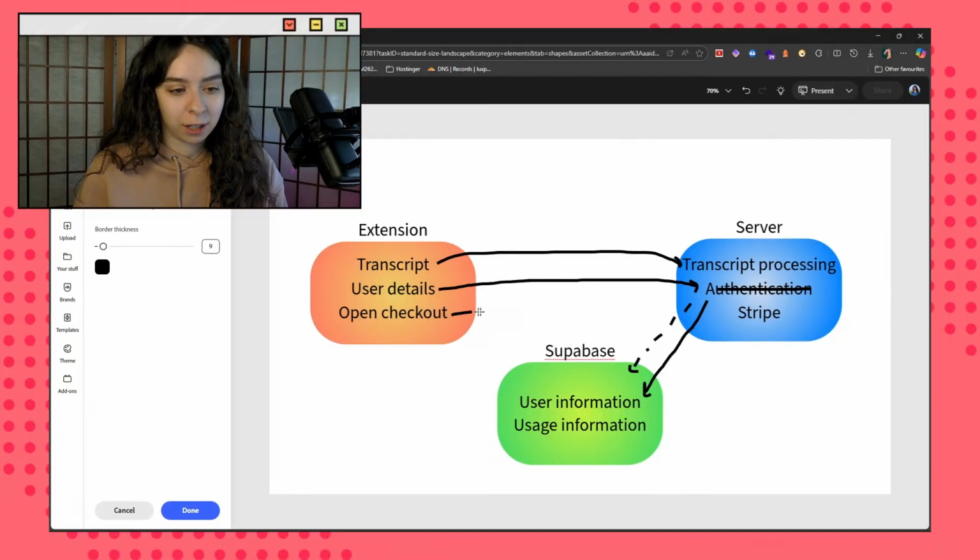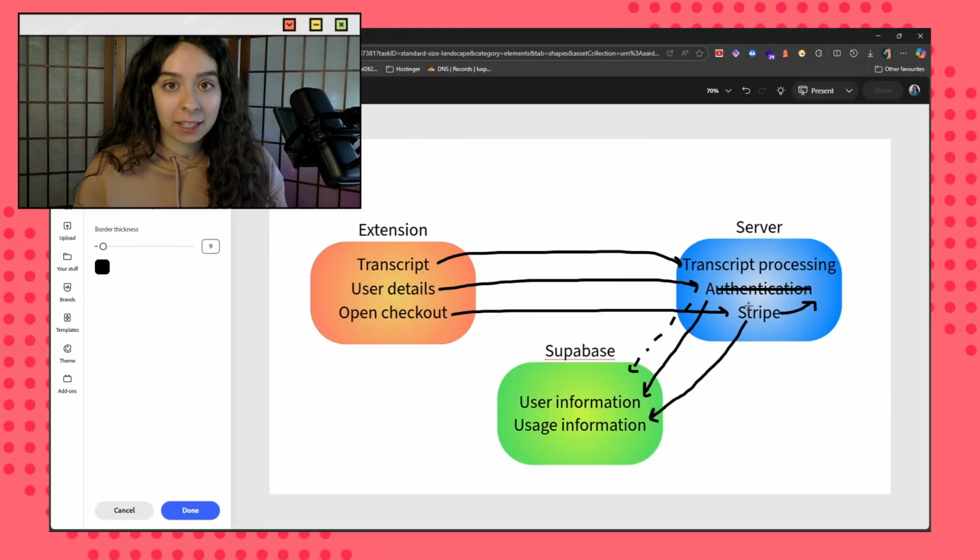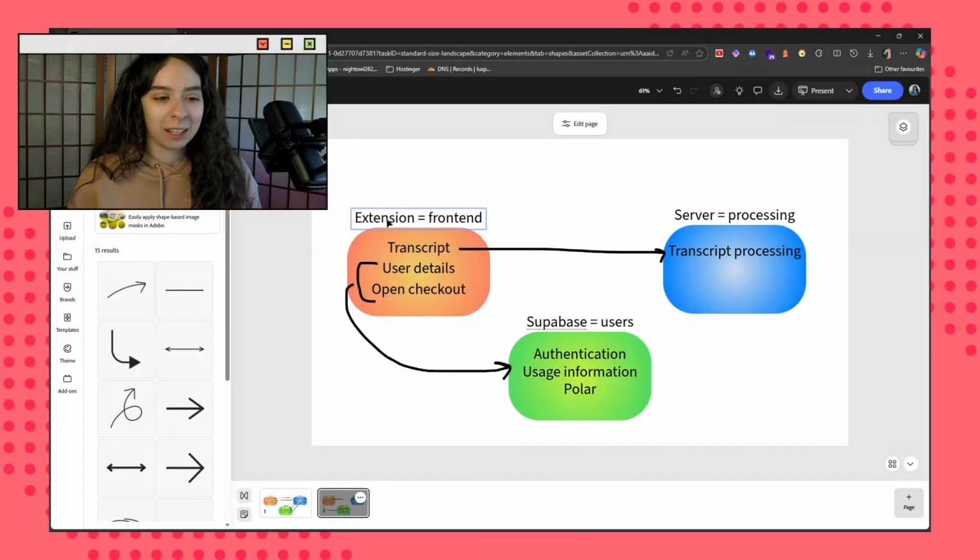And similarly for payment. So in the extension, the user opens the checkout. This is then sent to the server, and then Stripe pops up, and then I have this table in Supabase. It's kind of a mess. And I also want to move from Stripe to Polar because that's a payment provider I'm using for my other projects, and I enjoy the experience a lot more. Basically, I want to make the separation between what I'm doing a lot more clear. So the extension is the front end, the server is going to be used just for processing, and then everything that has to do with users, authentication, and things like that is going to be entirely in Supabase.